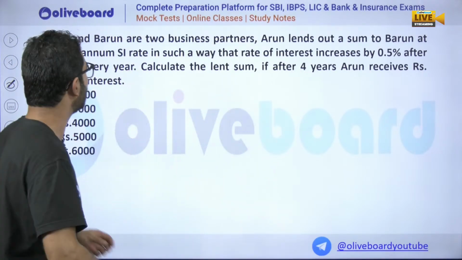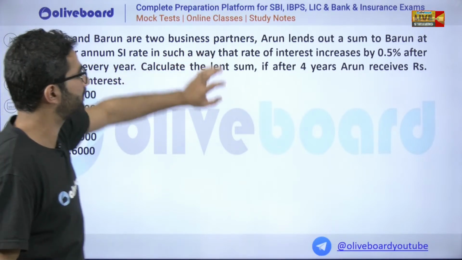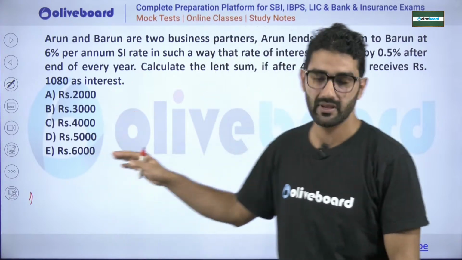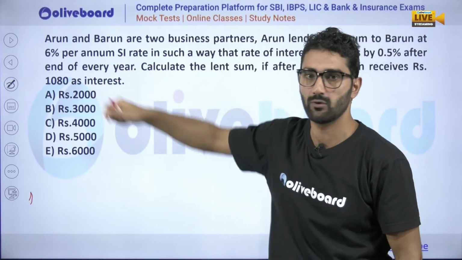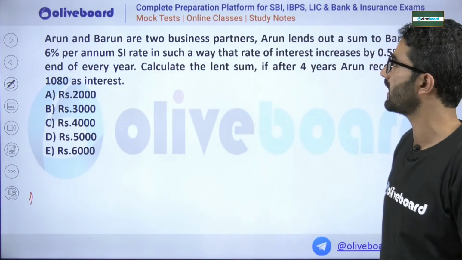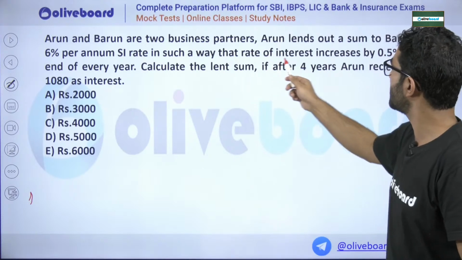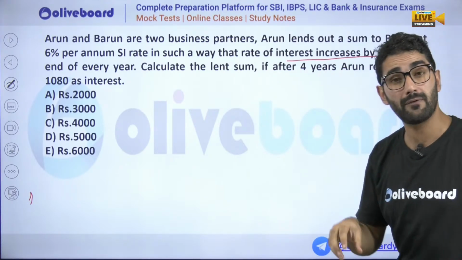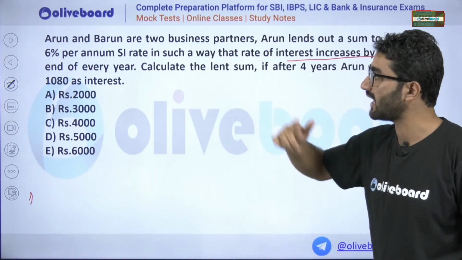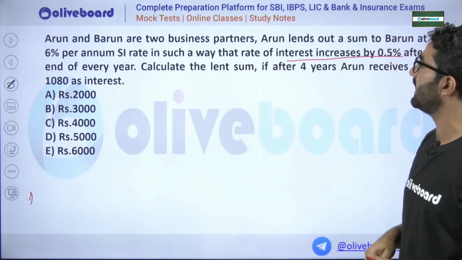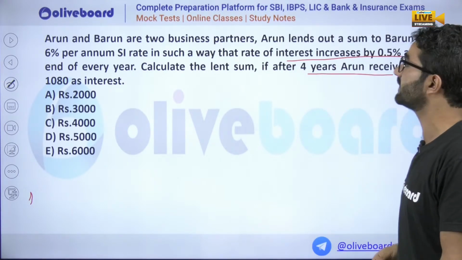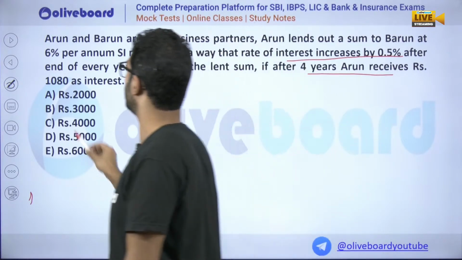Okay, Arun and Barun are two business partners. Arun lends out some amount to Barun at an interest rate of 6%. Barun is taking some amount from Arun at the rate of 6%, in such a way that the rate of interest increases 0.5% after every year. Calculate the lent sum, if after 4 years Arun receives 1080 as interest.